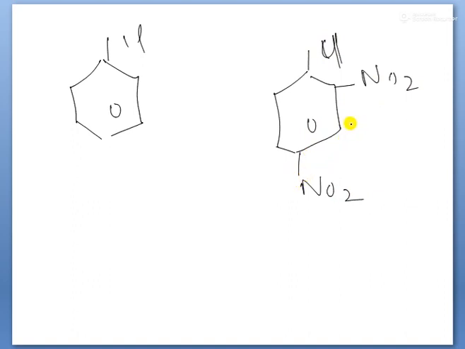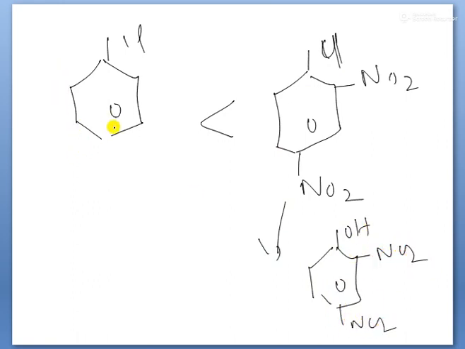Whenever NO2, an electron withdrawing group, is present at ortho and para positions, the chlorine is replaced and phenols are formed, which is easier, children. Here two NO2 groups are present, so replacement of chlorine is easily possible. Then it immediately gives the phenol, the replacement takes place, children.